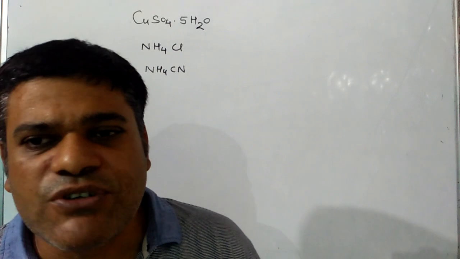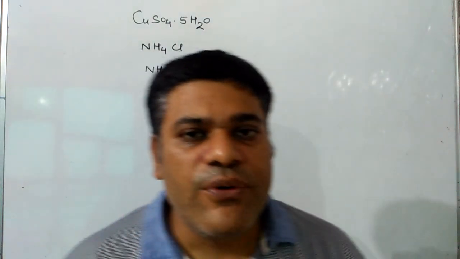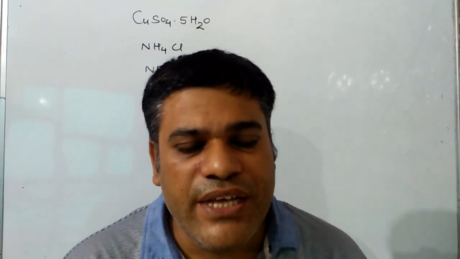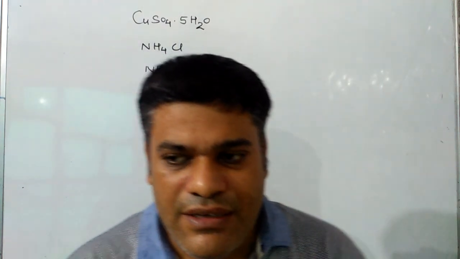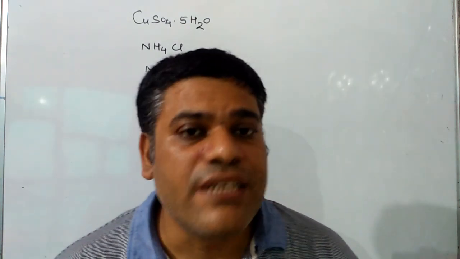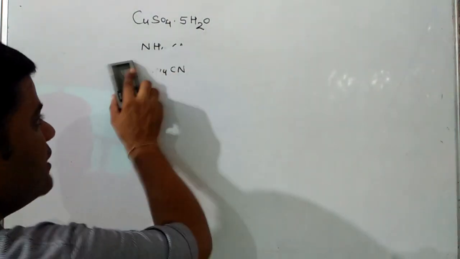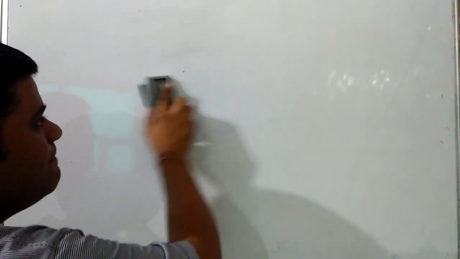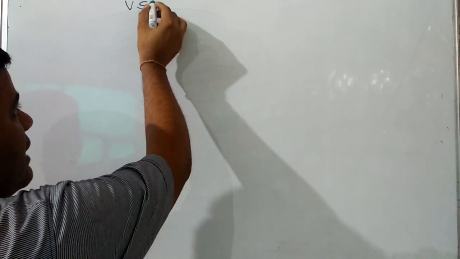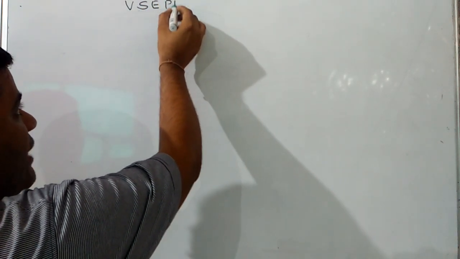After discussing the types of bonds, now we are going to discuss various theories about molecular structure. For the syllabus of 11th, there are three theories which are required to define the structure of molecules, and the first and important one is VSEPR theory.